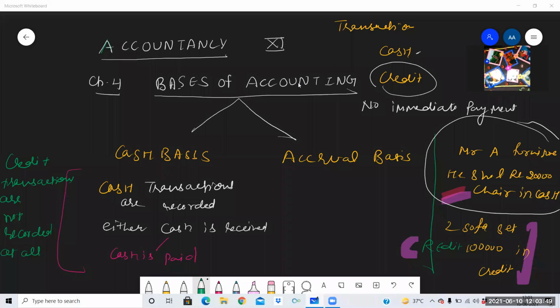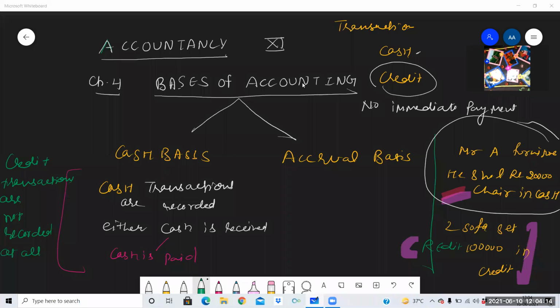Just give me the answer in the chat box. As in this business, we are recording only the cash transactions, not the credit transactions, will this business be able to know the exact amount of profit or loss? Yes, everyone is writing no. Very good. Daksh, Riya, Anshul, Satakshi, Sia, very good everyone.